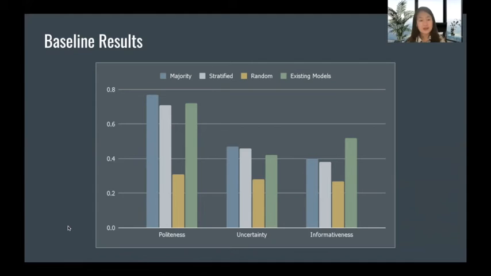So we can see here a side-by-side comparison of the baselines we have. For politeness and uncertainty, the majority baseline is the highest. And for informativeness, we have the existing model as the highest baseline. Specifically for politeness, we can see the baselines are really, really high. And this is due to the fact that we have a very uneven distribution of annotation for politeness, as we have much more annotated number 2 as the politeness score versus 1 and 3.